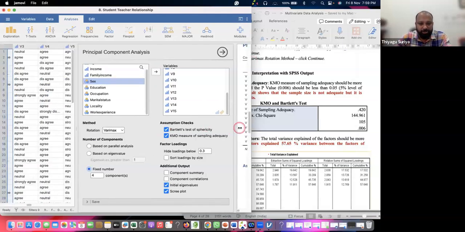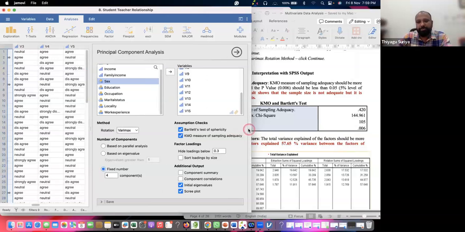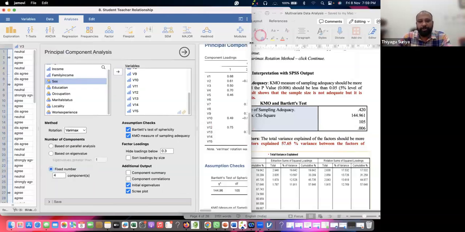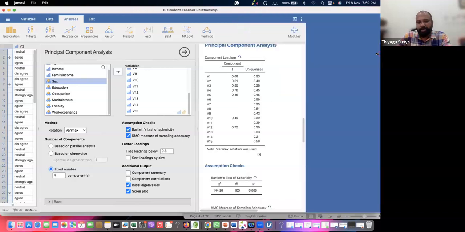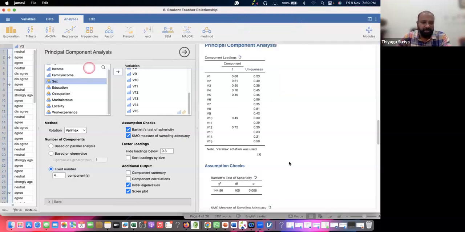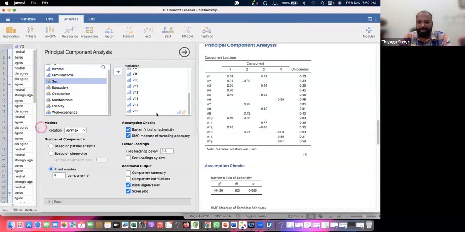Just close this and maximize it. It is still moving here and there. So I just put the 4 factors, and automatically the 4 factors come. The first is the component loading, but you can see this 0.68, 0.61. V3 is 0.50, V4 is 0.70. The same thing I'm showing here.